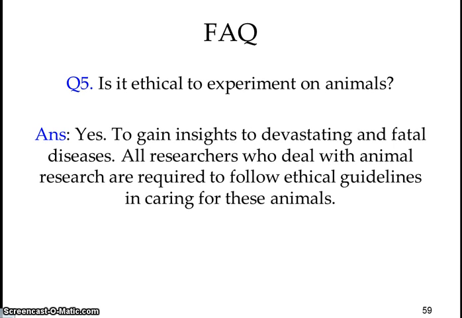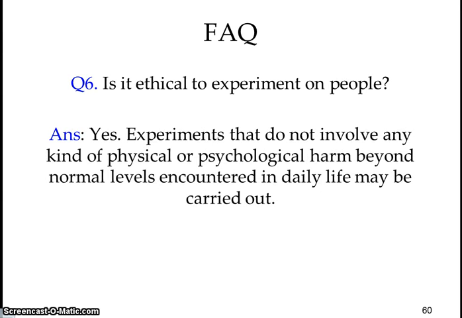So is it ethical to experiment on animals? Yes, because what you're trying to do is get something that is going to help humans. Is it ethical to experiment on people? Yes, you have to get informed consent. Informed consent means that the people are participating willingly in the experiment. The second thing is you have to make certain that your participants are free of psychological or physical harm.